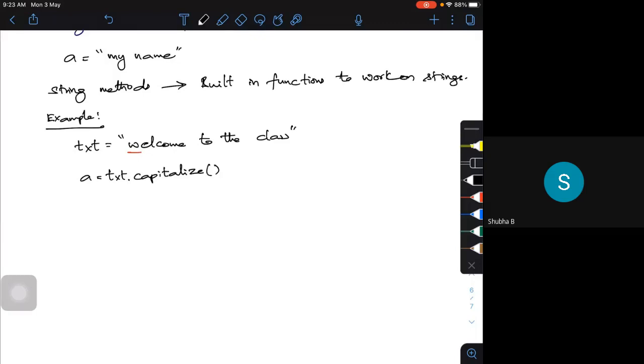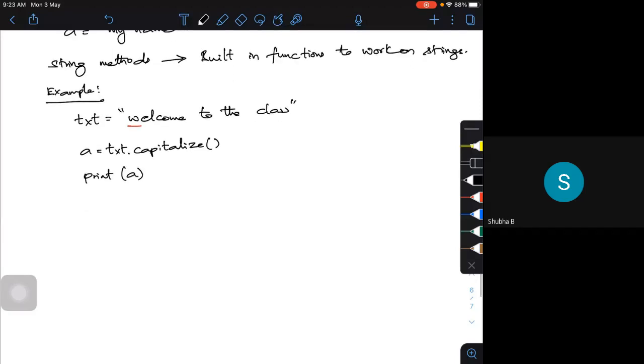Then print A. The moment I do this, the output will be that the first letter becomes capital: Welcome to the class.